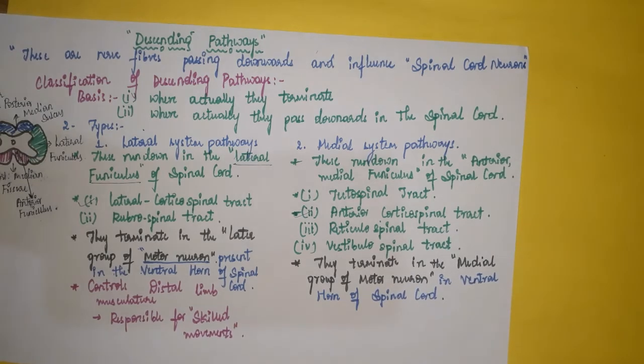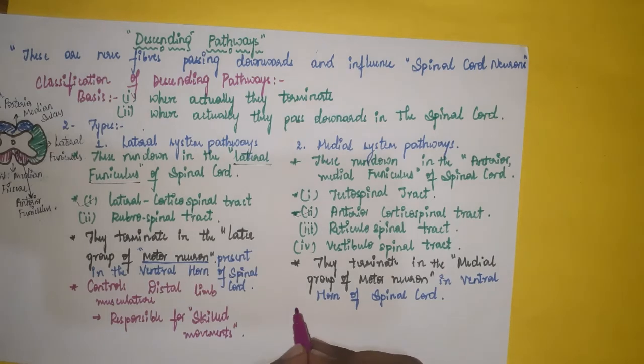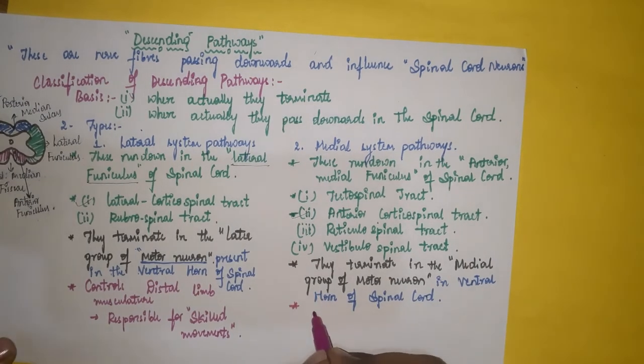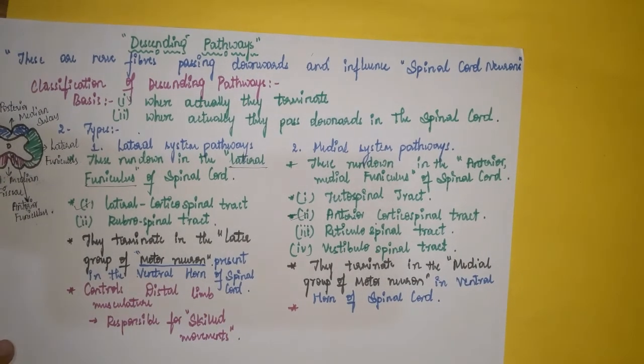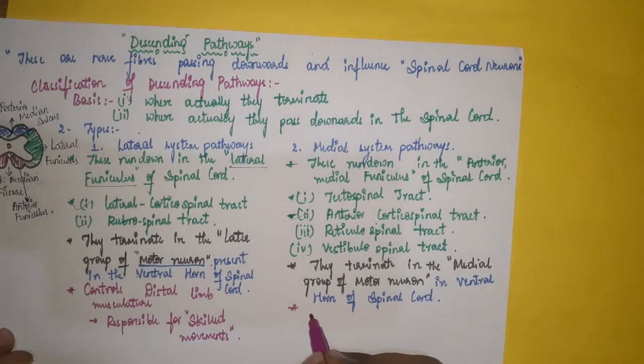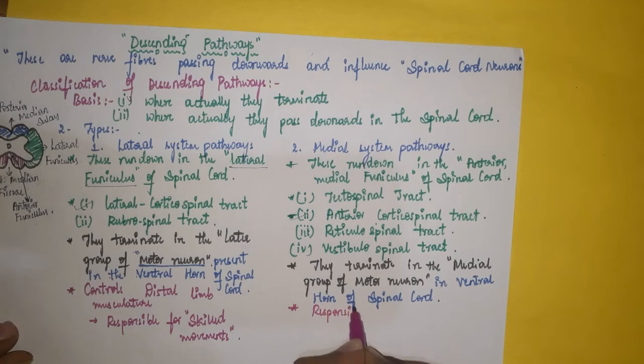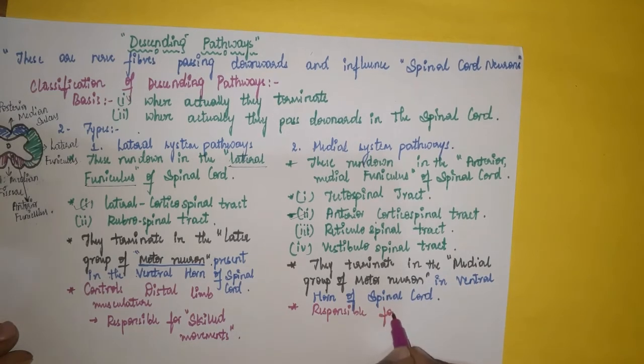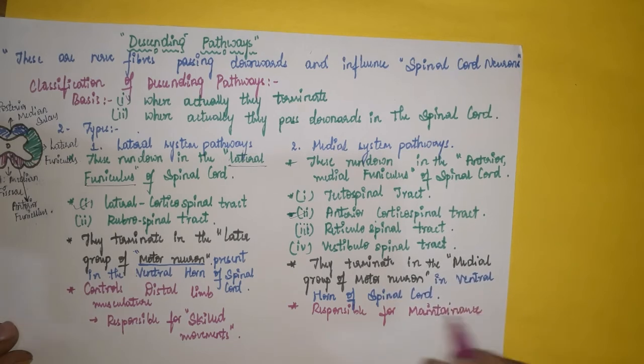Now, what is the function of the medial system pathway? It is responsible for the maintenance of posture of the body.